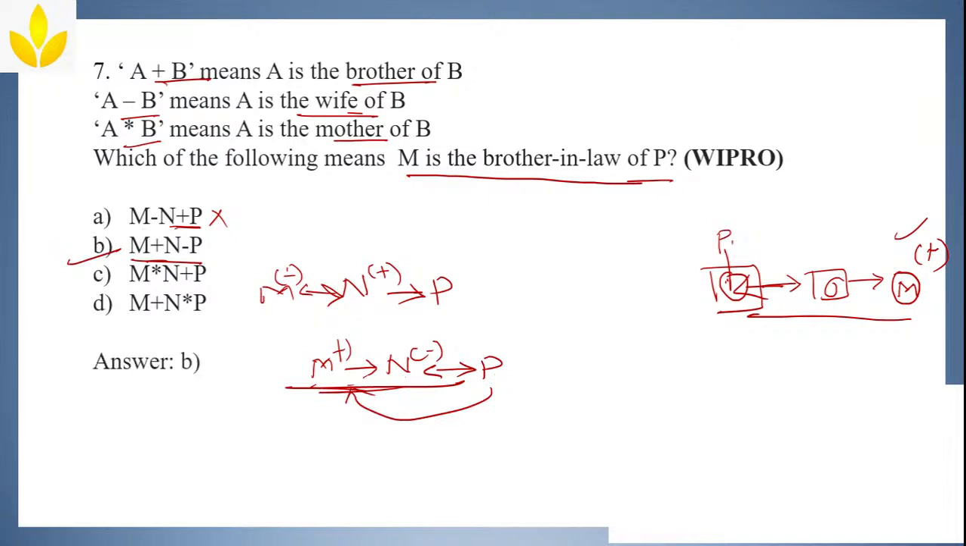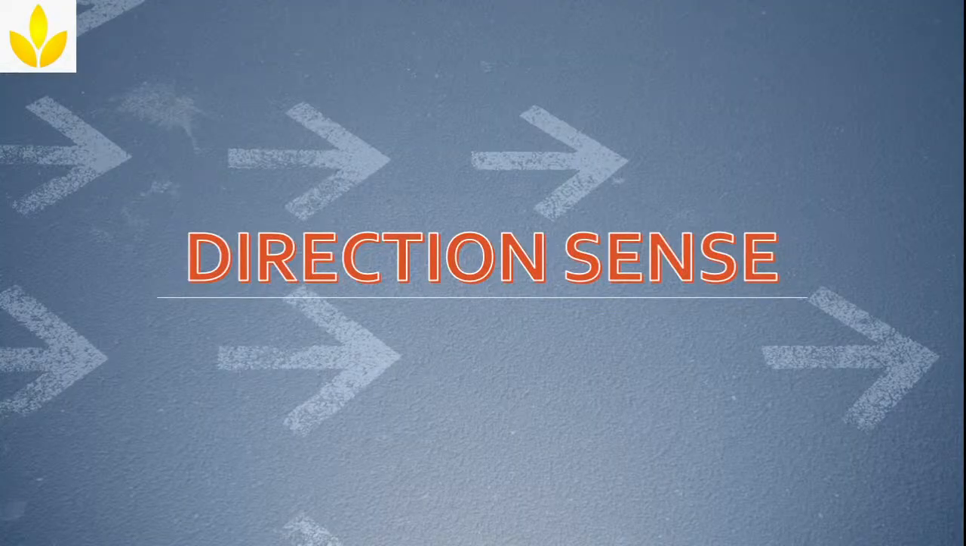Good. Okay. Now we solved almost some 7 questions from blood relation, and now we'll get into direction sense. We'll solve some questions from direction sense, and then in tomorrow's class we'll solve seating arrangement. Okay. So any doubt, anybody till here? Yes, Singh. Answer is B.